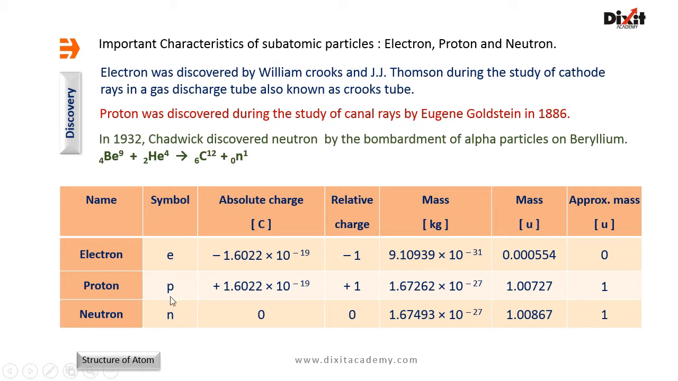Proton, it is denoted by the symbol p. It has unit positive charge. Absolute charge on proton is positive 1.6022 into 10 raised to minus 19 coulombs. Mass of proton is 1.67262 into 10 raised to minus 27 kilograms. Neutron, it is denoted by the symbol n. It is chargeless. Mass of neutron is 1.67493 into 10 raised to minus 27 kilograms.